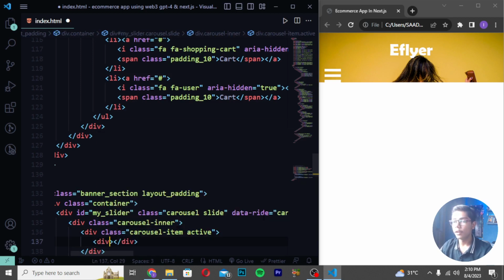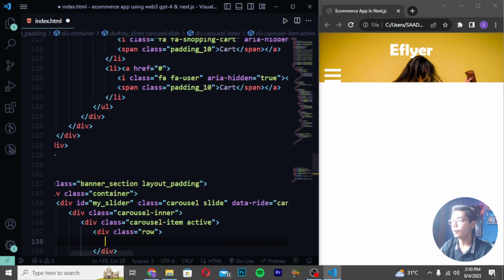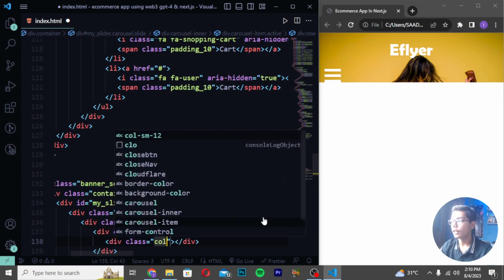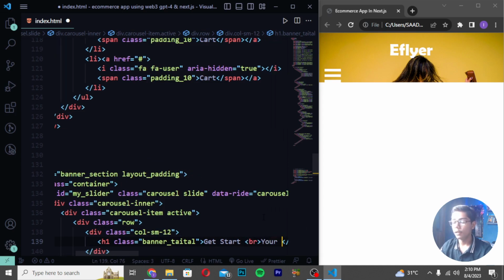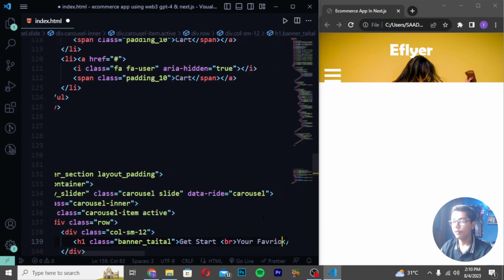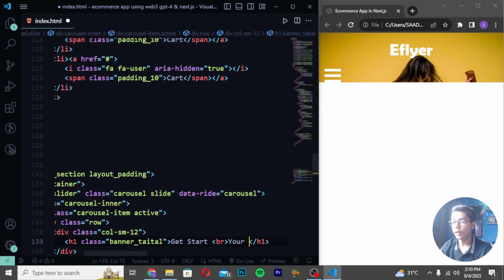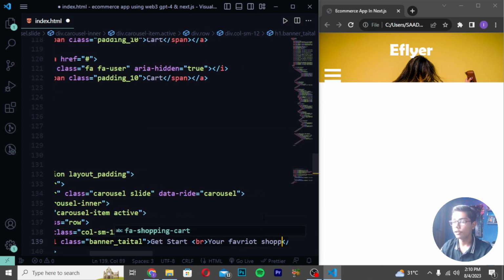Then you have to move down and write here div class row, and I will be just now writing here div class col-sm-12, and here I will be writing h1 class, and I will be now just writing it as banner underscore title. Then center I will be writing get start. So here I will be now writing like this, and then you have to write here br, your favorite. So I will be now writing like this, your favorite here, and then I will be writing shopping.